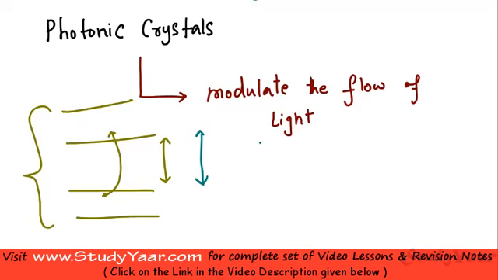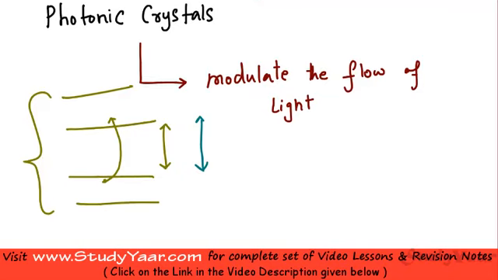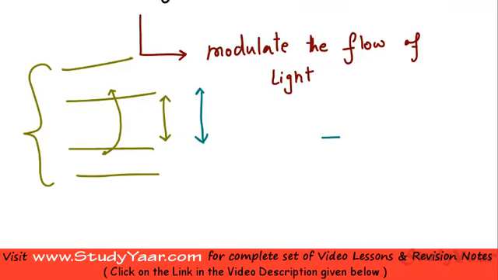conductivity of your semiconductor. Similarly, you have photonic crystals which allow a certain set of wavelengths of electromagnetic radiation to pass through it and prohibits another set of wavelengths from passing through it.